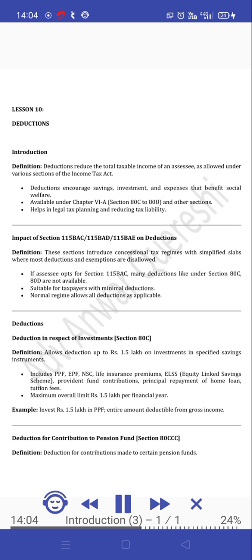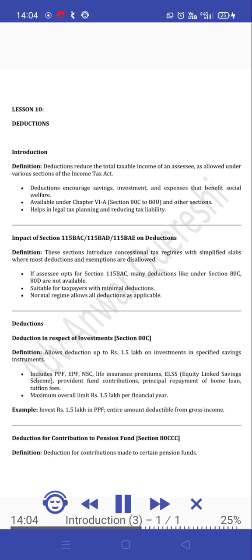Impact of Section 115BAC, 115BAD, 115BA on deductions. Definition. These sections introduce concessional tax regimes with simplified slabs where most deductions and exemptions are disallowed. If the assessee opts for Section 115BAC, many deductions like under Section 80C, 80D are not available. Suitable for taxpayers with minimal deductions. Normal regime allows all deductions as applicable.